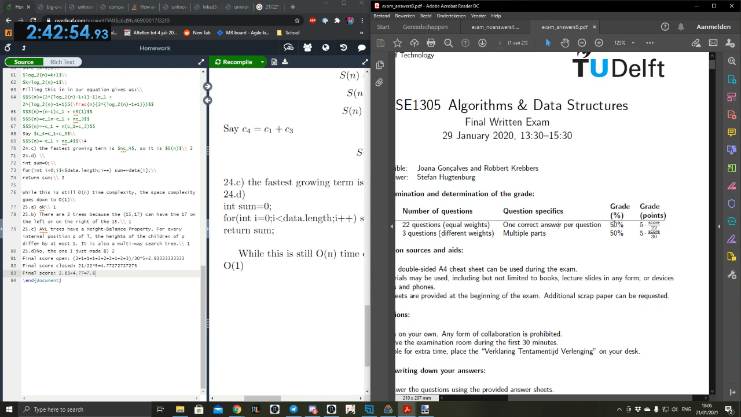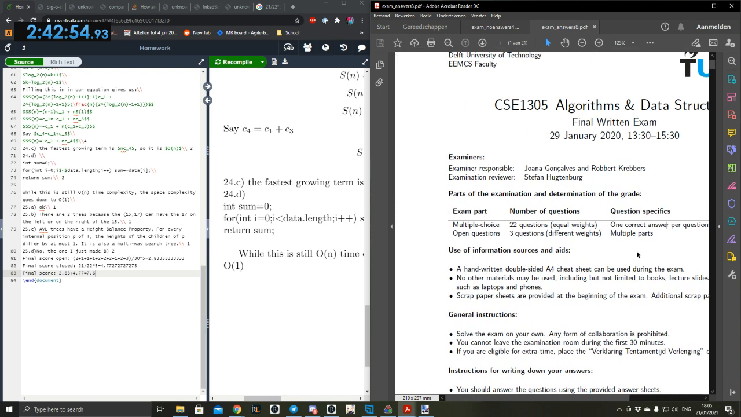Wait, hold on. Can you go to the left? No other materials, yeah. So this should have been closed book. Well, I mean, a handwritten double-sided A4 cheat sheet would have it. If you just sketch over all the tables, like the ON things and tables, then you would already have 90% of the first things. Yeah, like of the closed or the open or multiple choice questions.